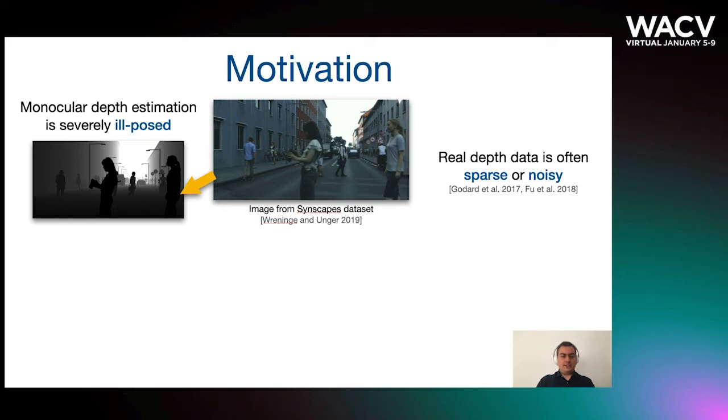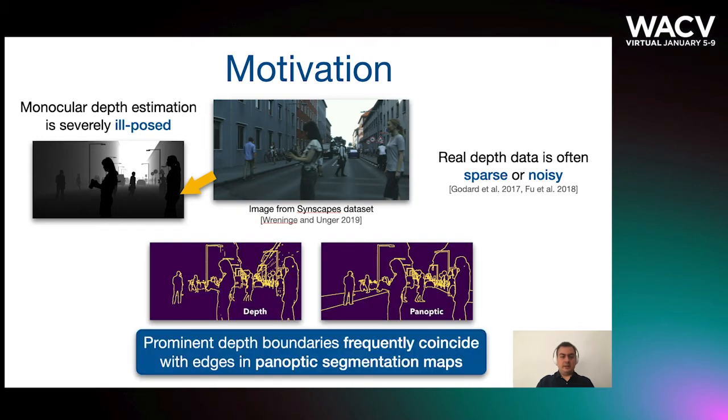Monocular depth prediction is inherently ill-posed. This has been addressed by leveraging semantic representations in deep networks, yet supervised learning suffers from sparse and noisy depth data. Self-supervised learning offers an alternative, but training from image data alone limits the accuracy. In this work, we propose to augment self-supervised approaches with auxiliary information from panoptic segmentation maps.